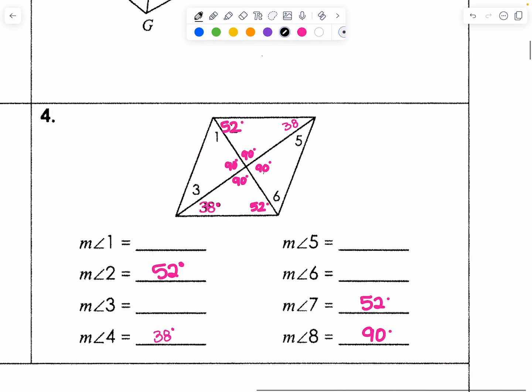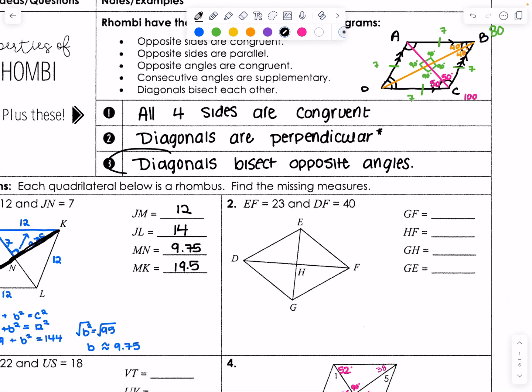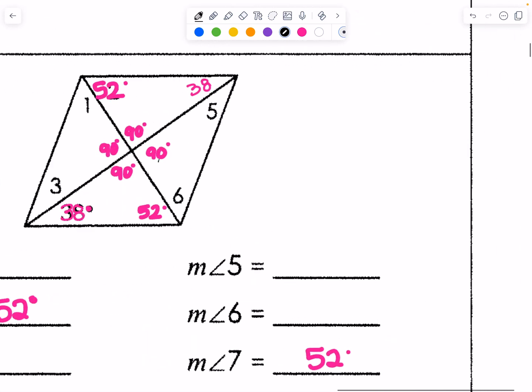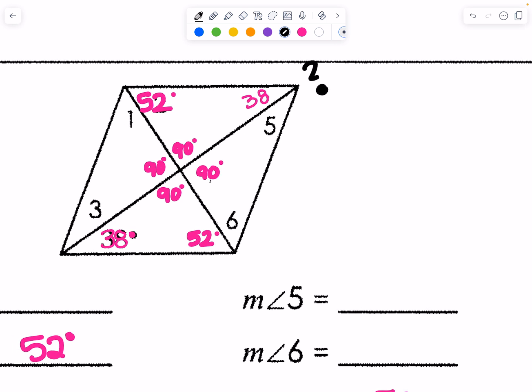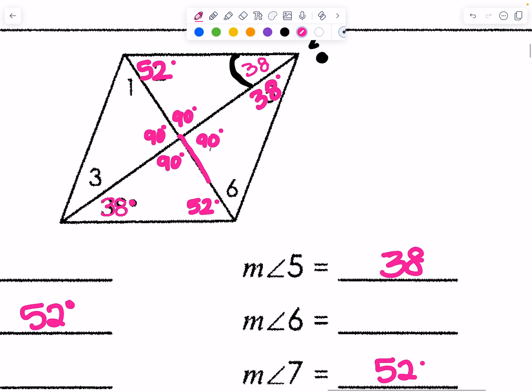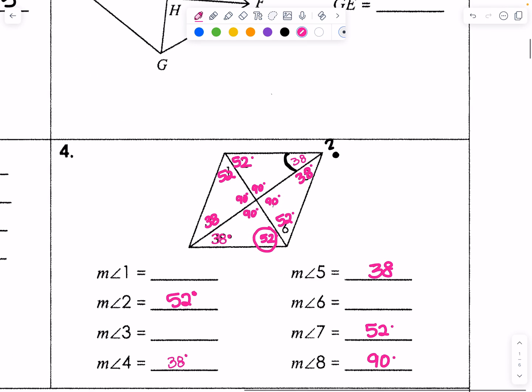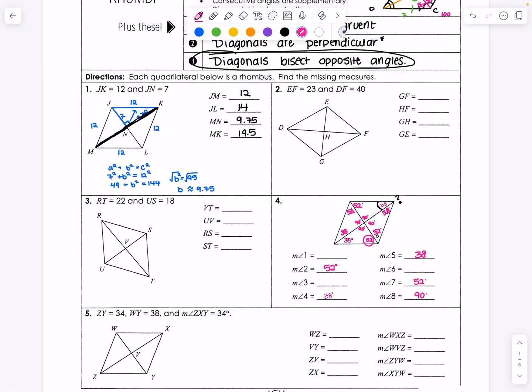Okay, let's just go back to the properties. Basically, let's see that property number 3 says diagonals bisect opposite angles, right? So whatever this total angle is that we don't know, we just know that this diagonal in orange has been bisecting it. So angle 5 is also going to be 38 degrees, and all of these have also been bisected. So if this here is 52, angle 6 is also 52. This is also 38, and this is also 52. Okay, that's basically what I was trying to say, but I did not have the very good words to do it. Okay, and then fill all of those in as necessary.